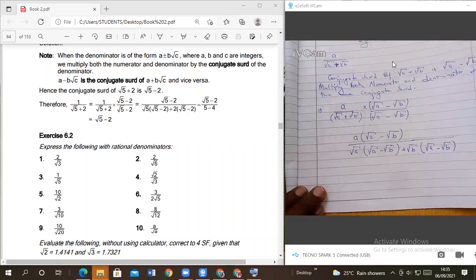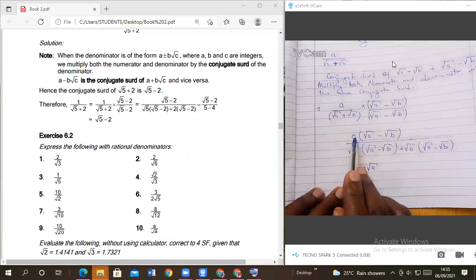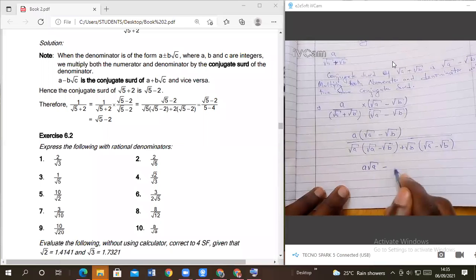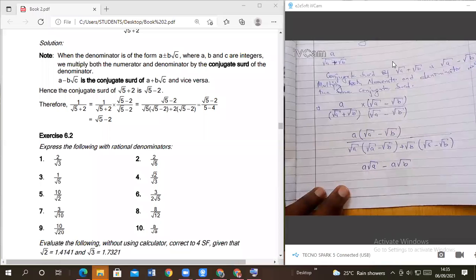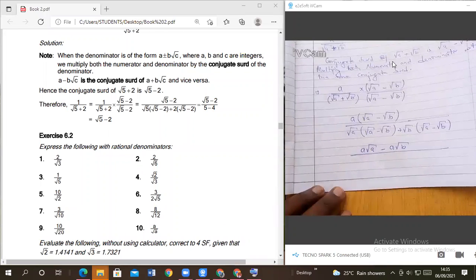Very good. So let's expand this. When you expand this one, what do we get? We get a root of a, because this one is not under the square root, so it cannot be multiplied. We cannot put them under the same square root. So it's going to be a root of a minus a root of b, over root of a times root of a, we said it will give us a what?